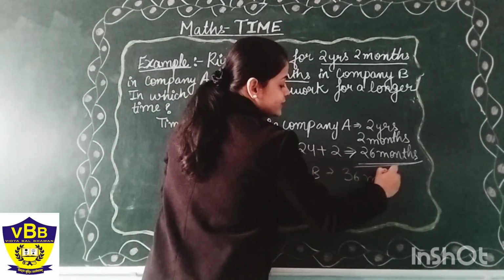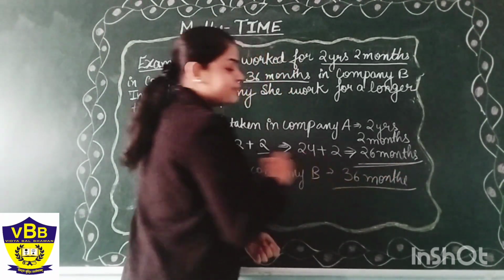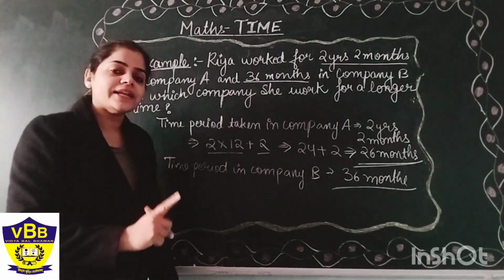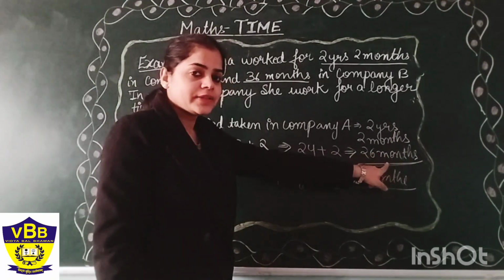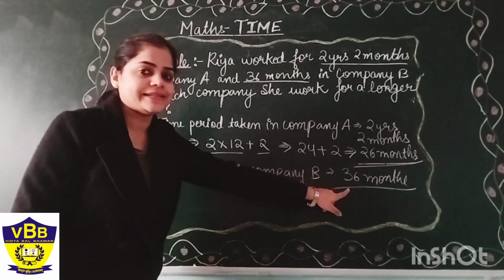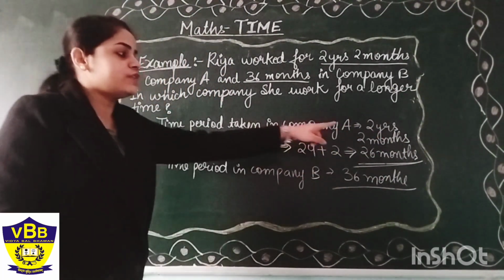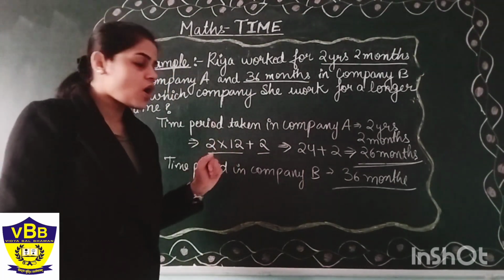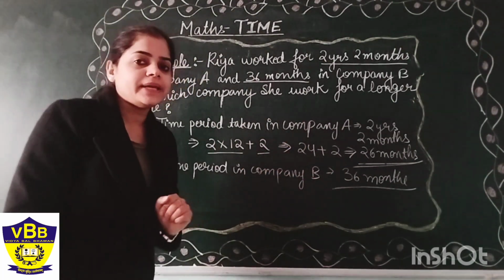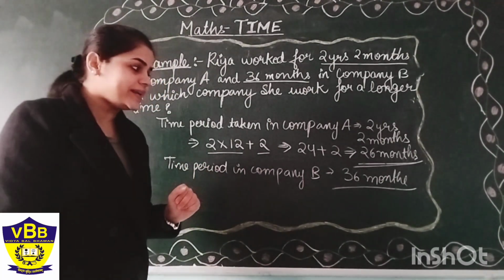So now we got the equal quantities of both. Yes, comparison is always done in similar quantity. So this is 26 months and this is 36 months. Which one is the longer time period? Of course, it is company B. 36 is a bigger quantity.